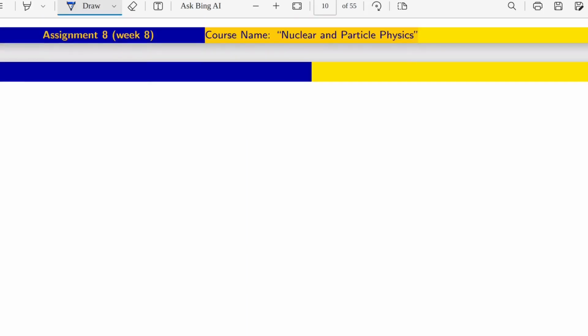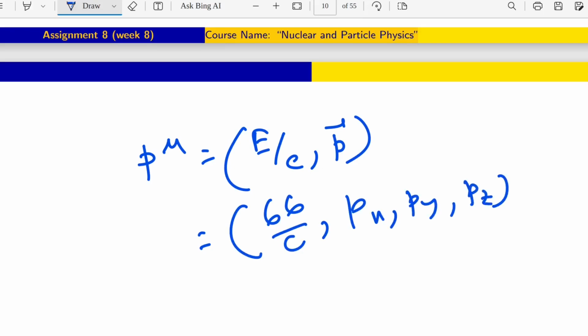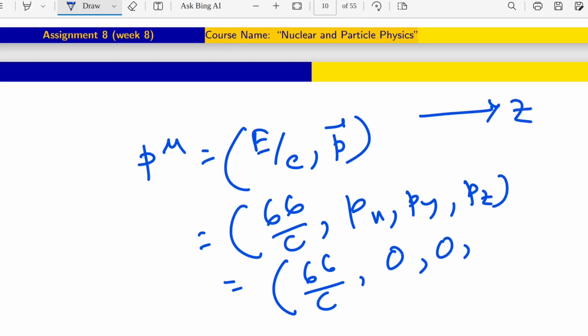Now if I write here the four-momentum, then what will it be? It will be like this one. So 66 by c, now Px, Py, Pz. You can see here Px is 0, Py is 0, and Pz, as it is going along only the z direction, will be like 66 by c. Sorry, not c here.